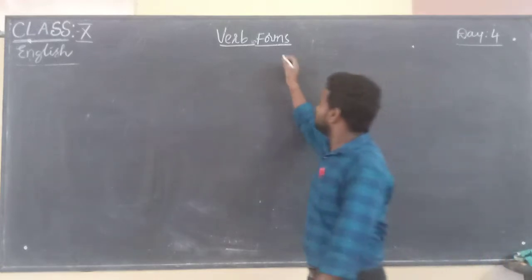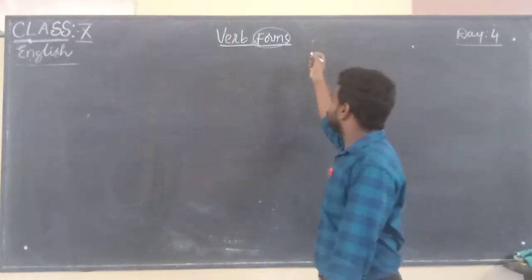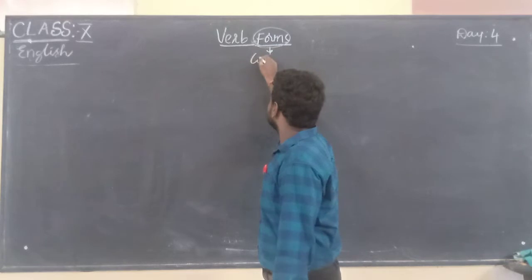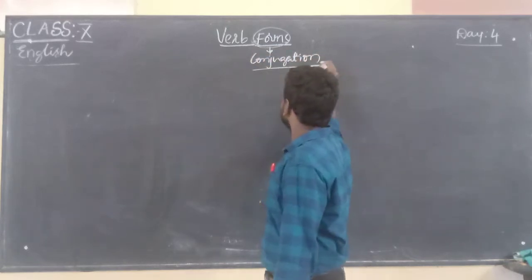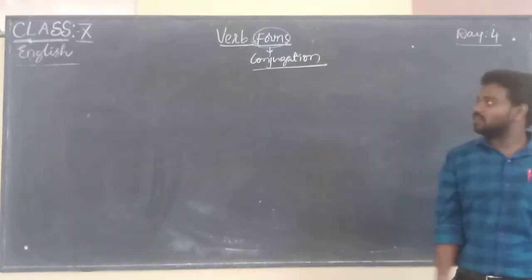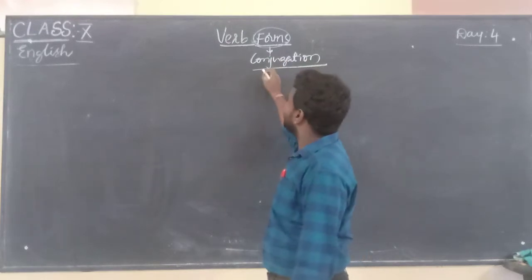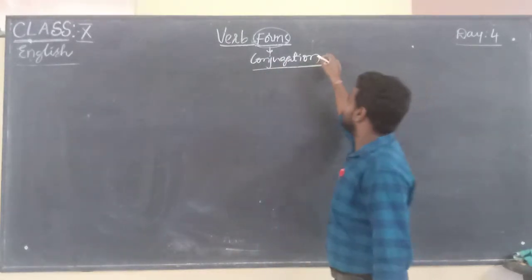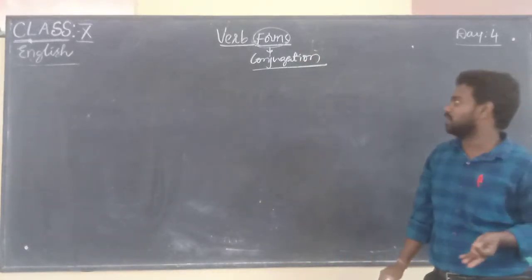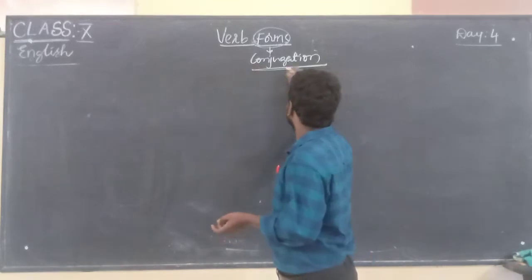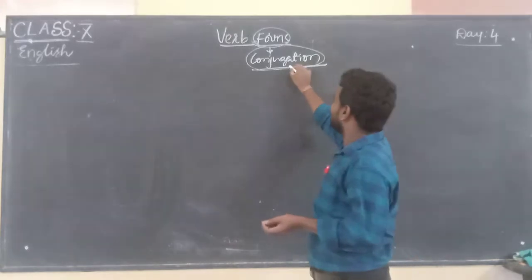Verb and its forms. There is another word for verb form. It is nothing but conjugation. What is meant by verb conjugation? A verb has different forms like present form, past participle, present participle. These different forms are called conjugation. A verb has different forms, and we can call it a conjugation.